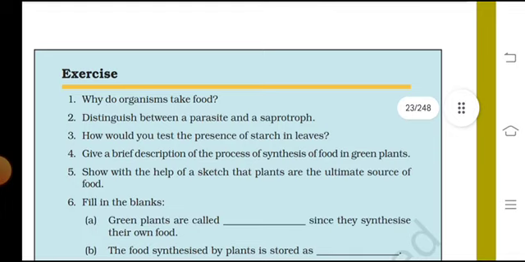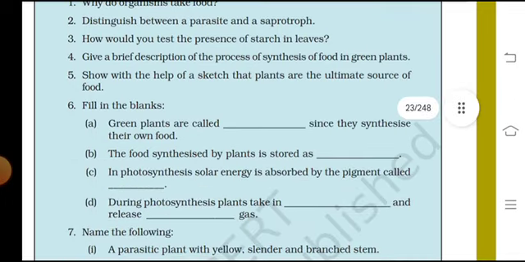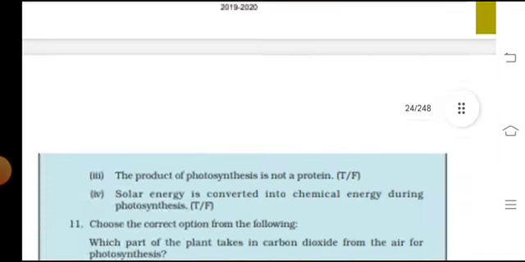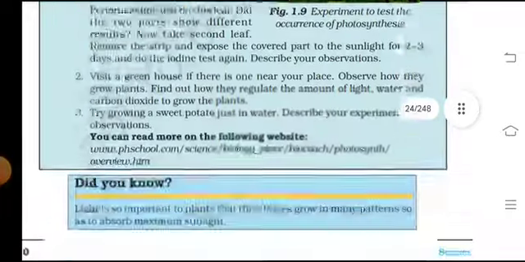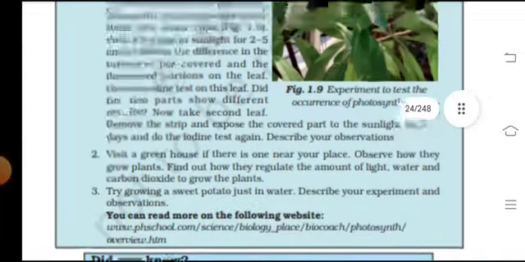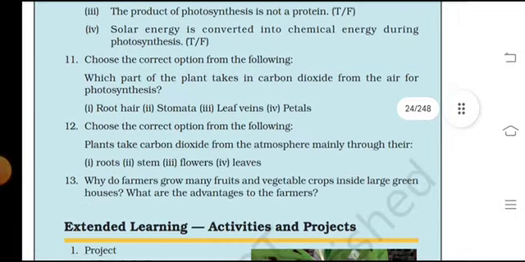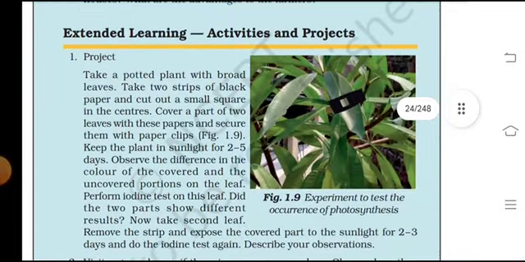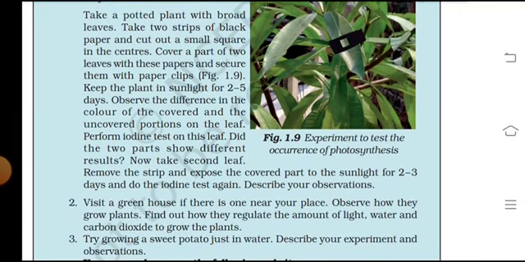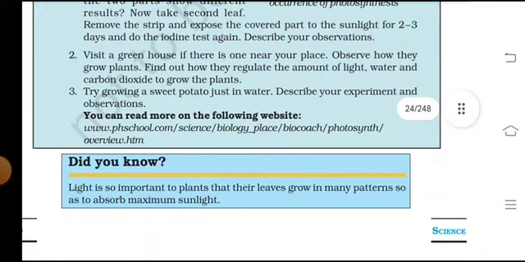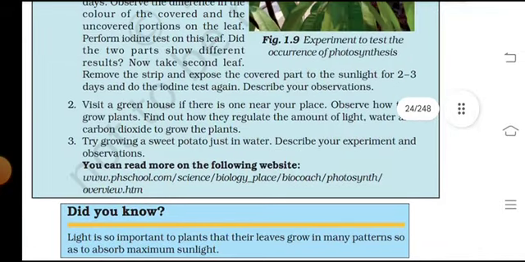Exercise: why do organisms take food? Extended learning activities and project: take a potato and observe the plants in it. Light is so important to the plant that they live and grow in many patterns so as to observe maximum sunlight.